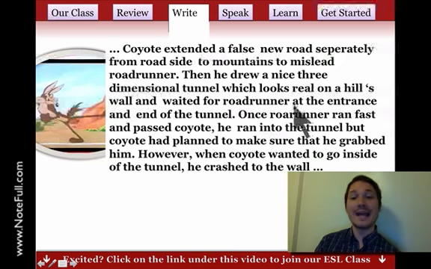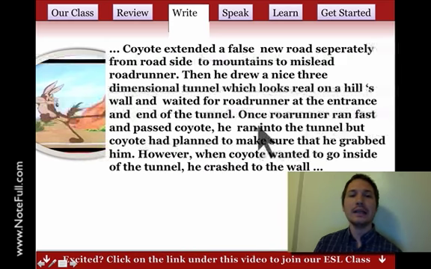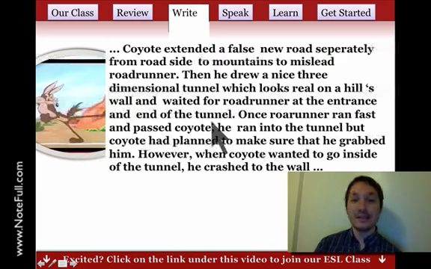Now this is great. We say at the entrance. We're using a preposition and an object. For Roadrunner, again, preposition and an object. And it's a great way to describe places. We talked about that because we're doing adverb clauses and adverb phrases.